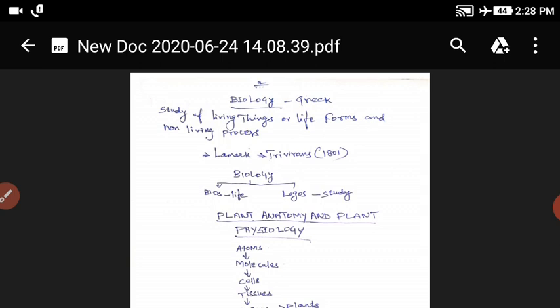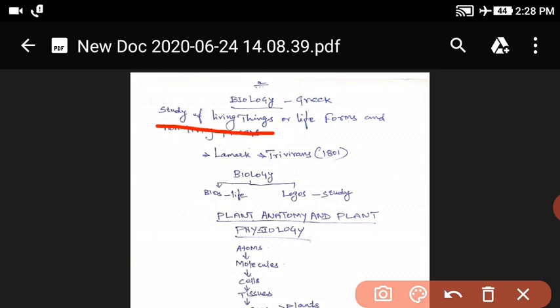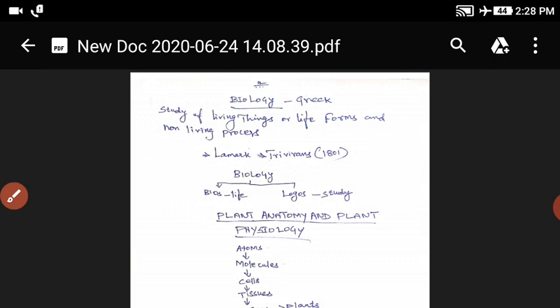First of all, what does biology mean? Biology is the study of living things or life forms. Living things are life forms and non-living processes. It is a simple definition of biology.